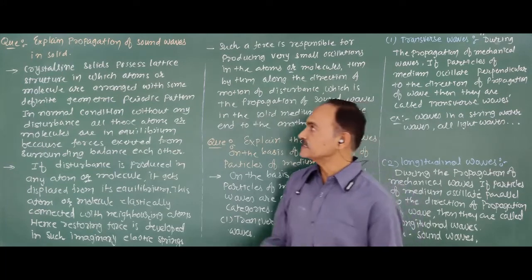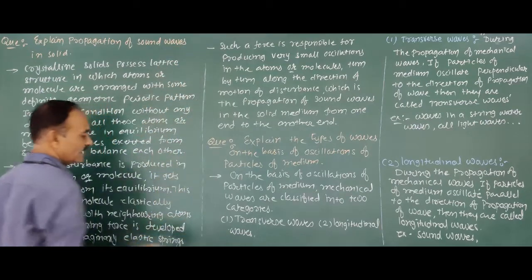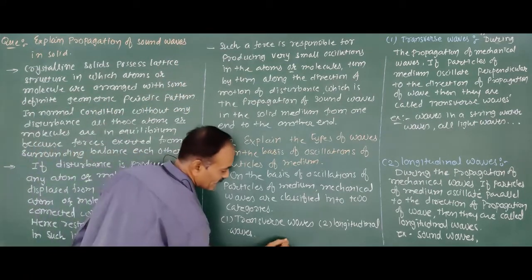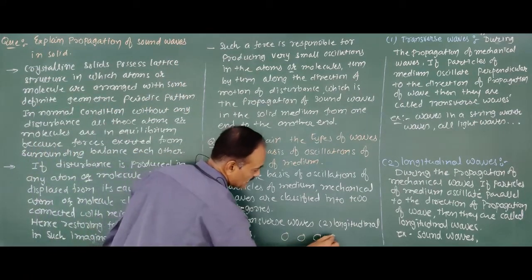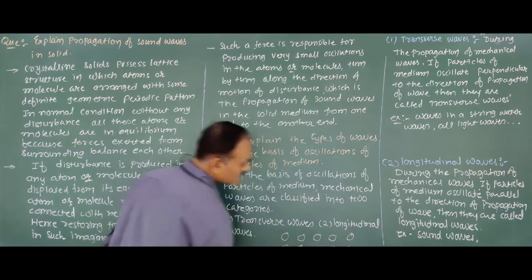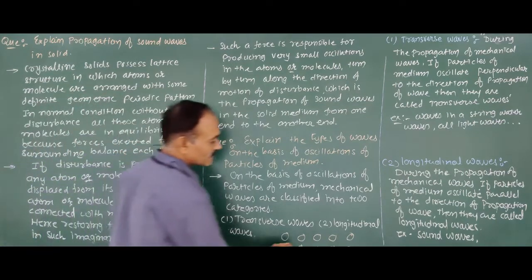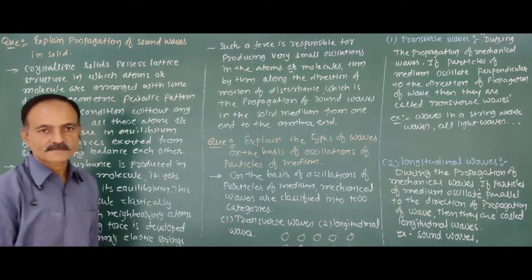That means in a solid, all the particles are arranged in a regular manner like this. These are the atoms of the solid. Here the atoms are arranged in a definite regular or periodic geometric pattern.